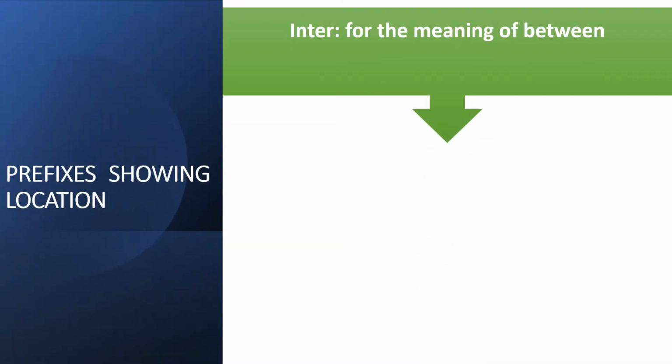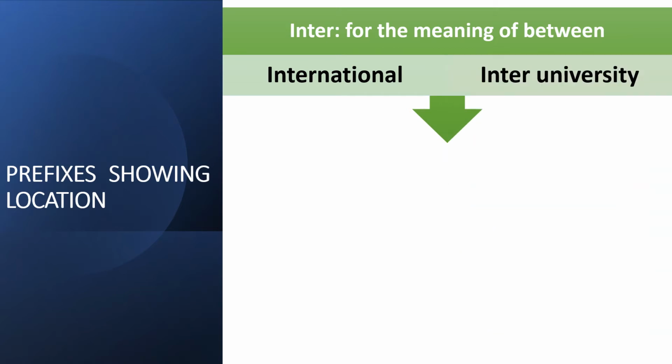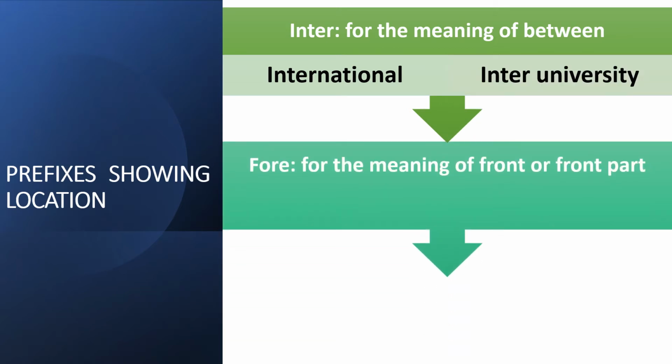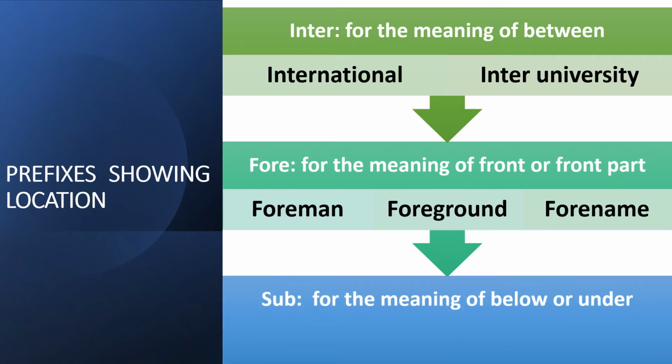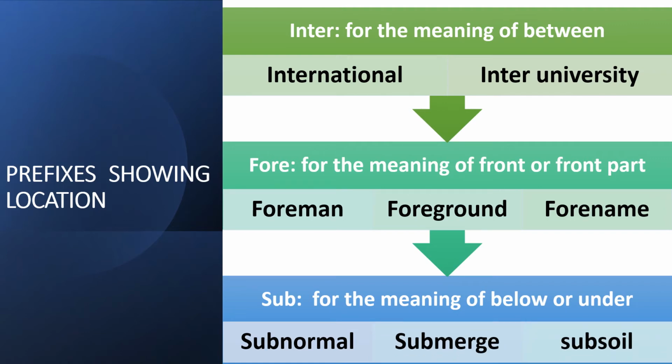Prefixes are also used for showing location. For example, inter, which is used for the meaning of between, like in international and inter-university. Another example for prefixes of location is fore, which is used for the meaning of front or front part of something. For example, foreman or foreground or forename. And another example is sub, which is used for the meaning of below or under something, like in subnormal, submerge and subsoil.